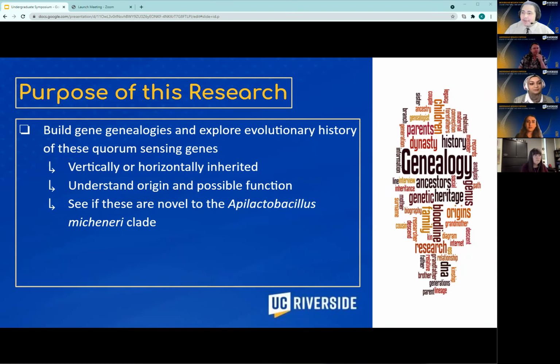Particularly, I wanted to see how these genes were possibly inherited, whether through vertical or horizontal transfer, see their origin, gain an understanding of what possible functions these genes might have, and to see if these genes are unique to the Apelactobacillus mitchneri clade, or if these genes are found in any other lactobacilli.